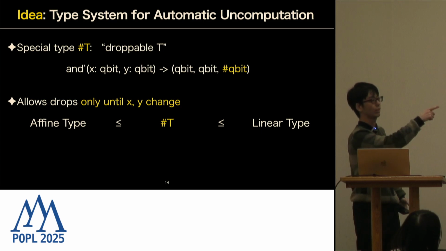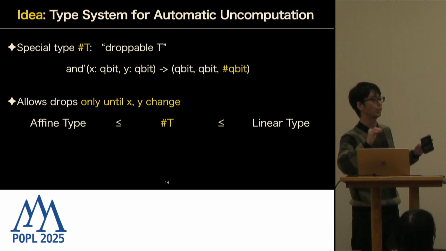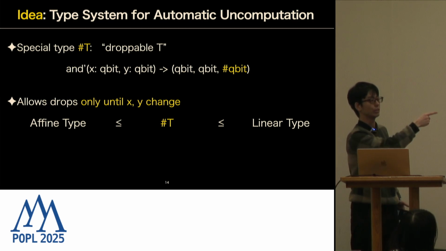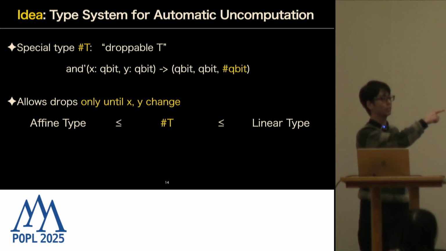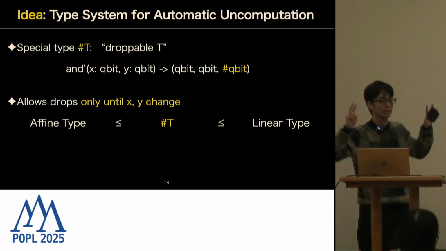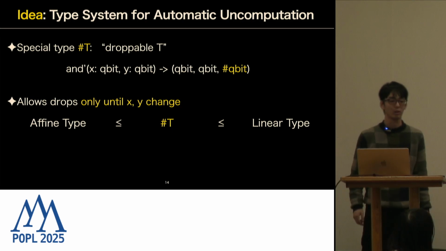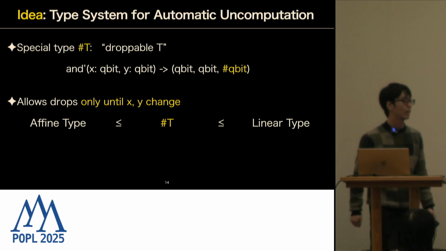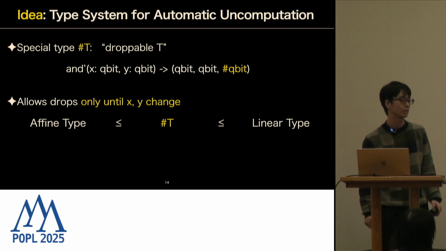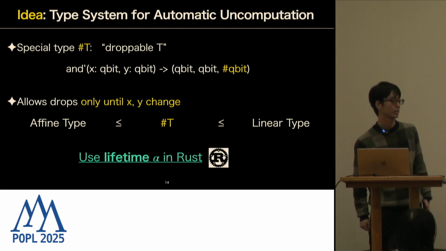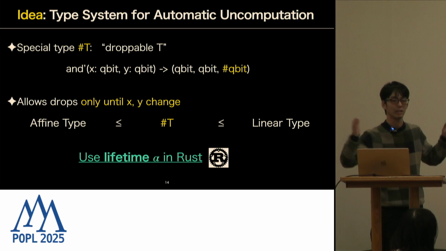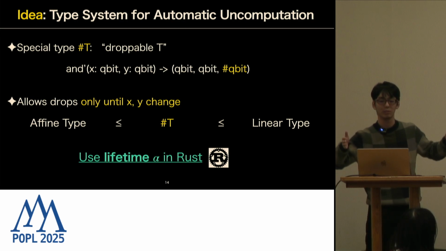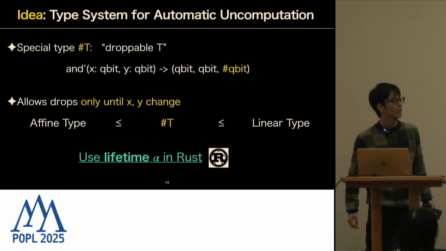So here we notice that we need a notion of time in our type system, because we need to know how long x and y stay unchanged, and we also have to express that unchanged property in the type system. How to do that? The solution we found is to use the type system of Rust and lifetimes. Lifetimes are just a kind of interval of program time, and they form a poset.